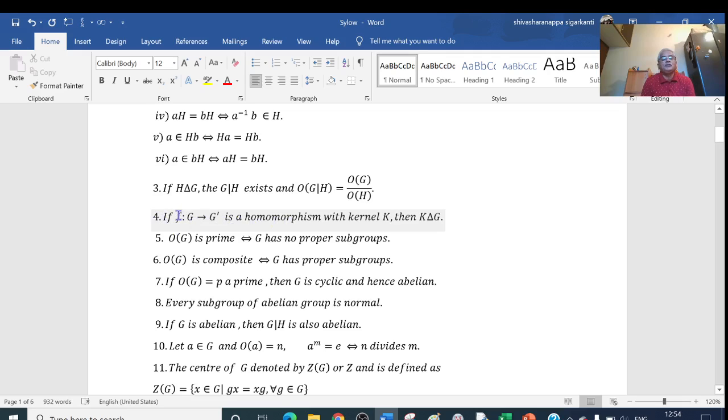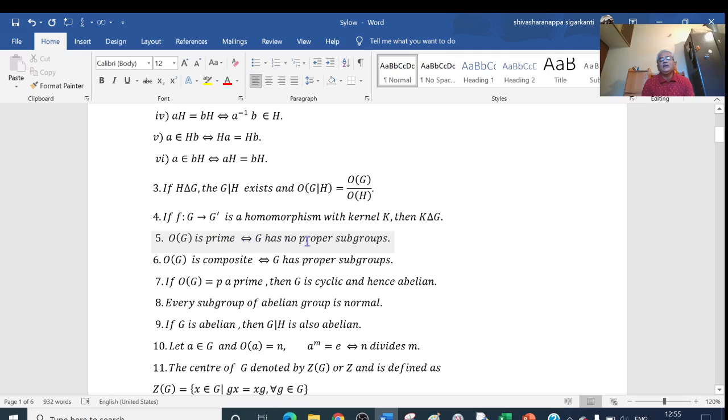You know what a homomorphism is? f is a homomorphism from G to G dash means it preserves the operation, that is, f of xy is equal to f of x times f of y is satisfied. So if f from G to G dash is a homomorphism with kernel K, then this kernel is a normal subgroup of G.